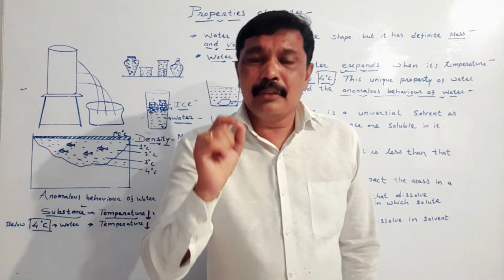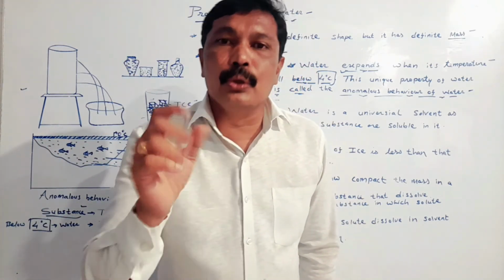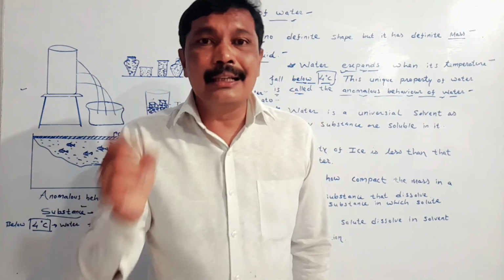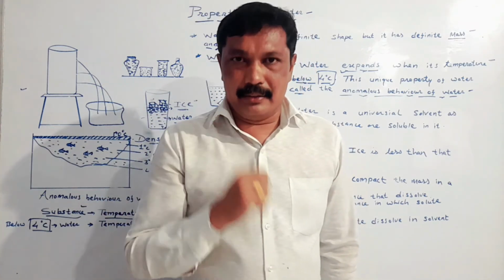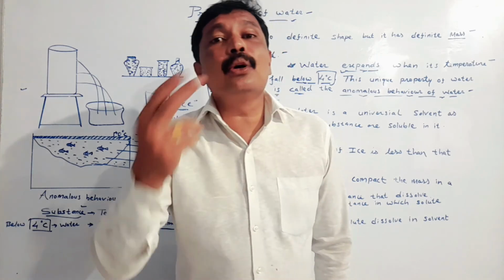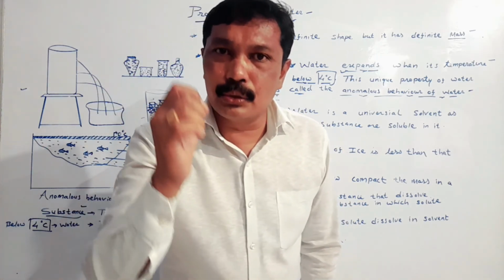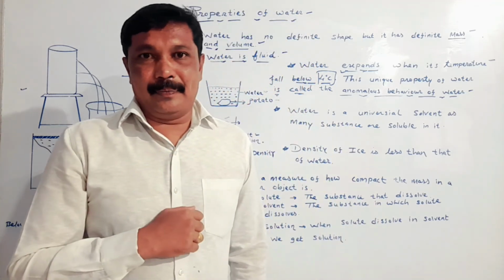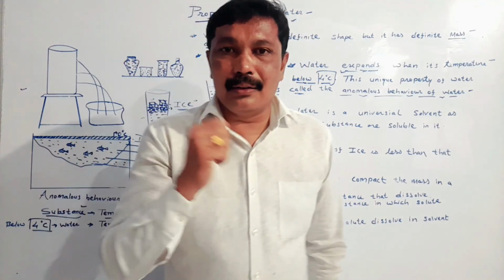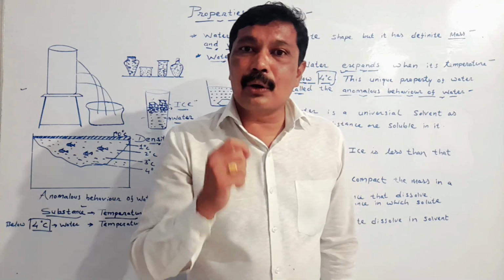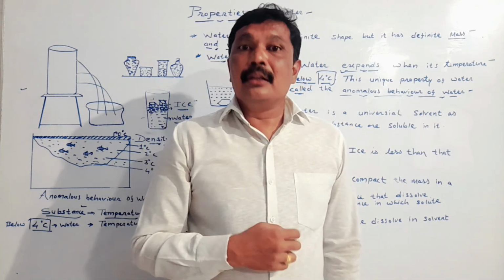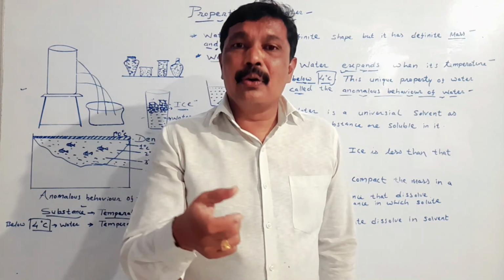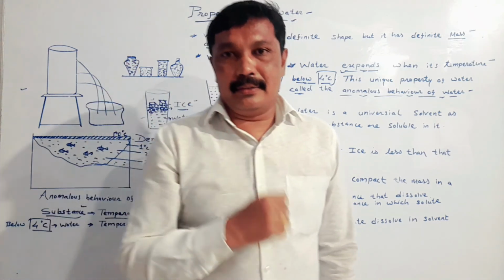The substance which dissolves is called solute, and the substance in which solute dissolves is called solvent. When the solute dissolves in solvent, we get a solution. In this activity, salt dissolves, therefore salt is called solute. The salt dissolved in water, and therefore water is called solvent.